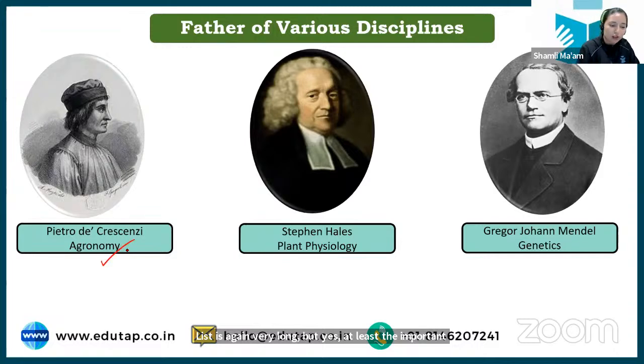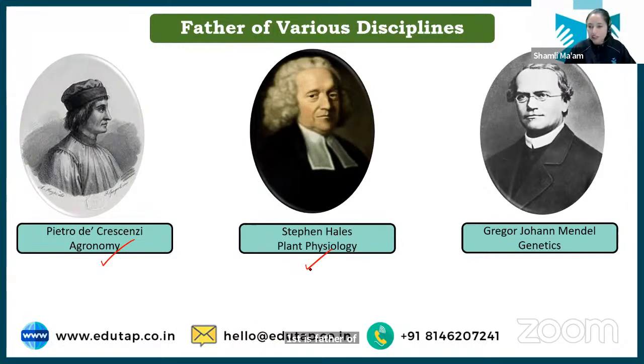First is the father of agronomy, Pietro di Crescenzi. Then father of plant physiology, Stephen Hales. You just need to remember the area in which they have worked and the name of the person. Then we have genetics. For that we have George Johann Mendel. Father of genetics is G.J. Mendel.